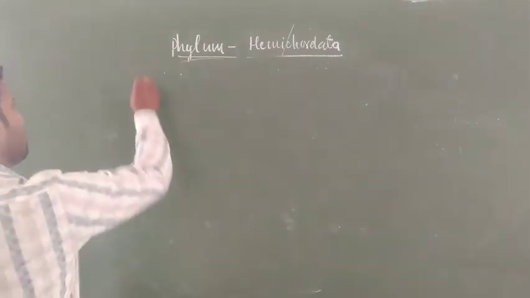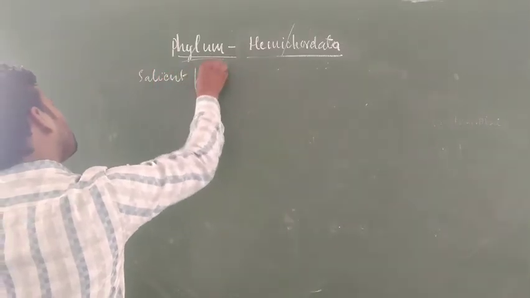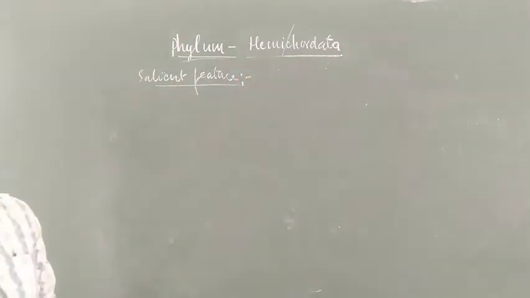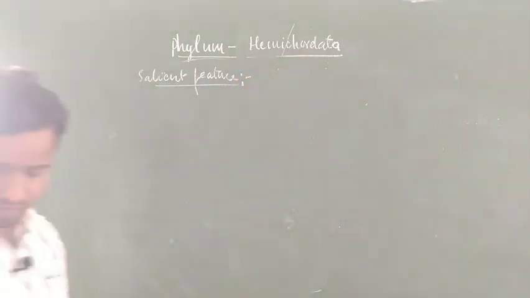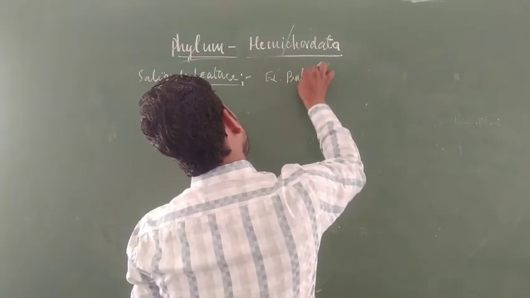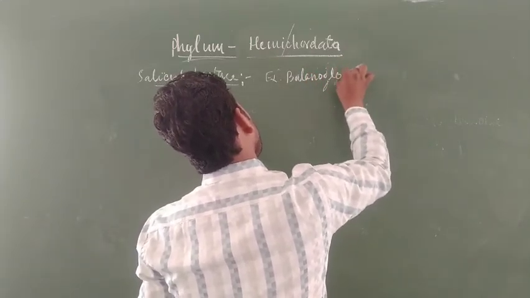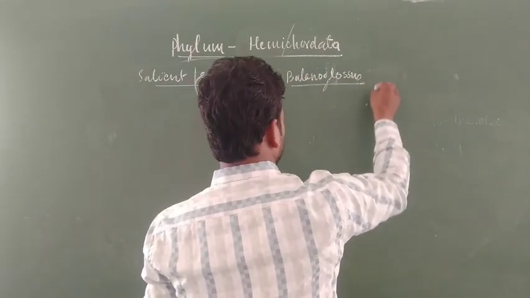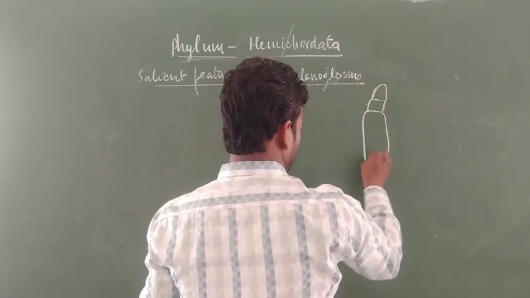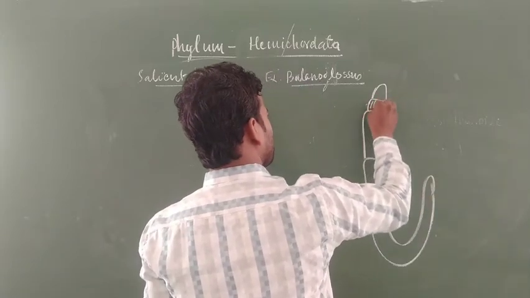Now let us discuss the salient features of this phylum. One of the first famous members of this phylum is Balanoglossus. What is the structure of Balanoglossus? This is the member Balanoglossus.